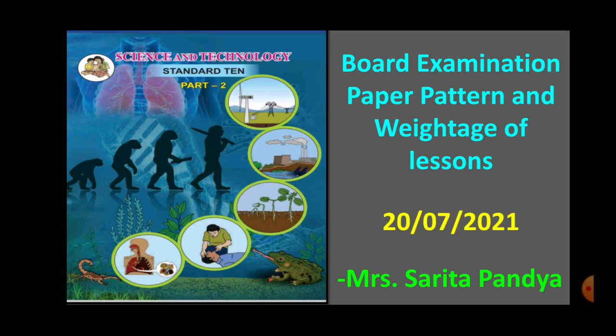In the weightage of lessons, you will be given two columns in the lecture. One is with options and the other one is without options. That is, with options, how many marks questions can be asked from the lesson, and without options, how many marks questions will be asked from the lesson. So everything is discussed in detail in this science lecture, and I hope it will be very useful for you. So let's start with today's lecture.